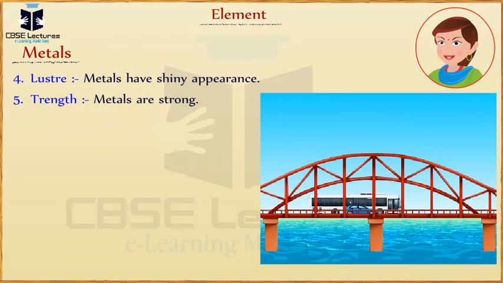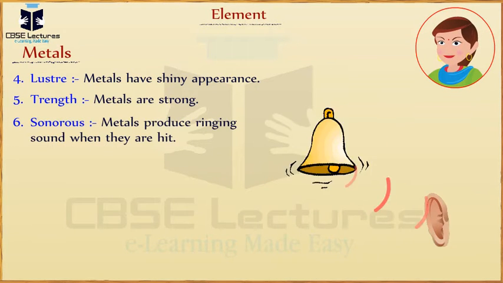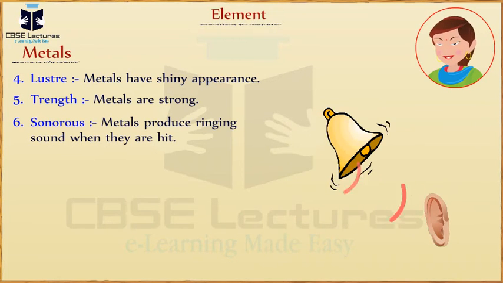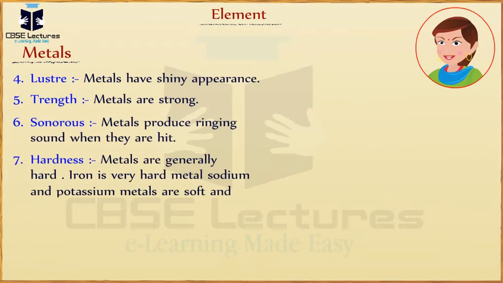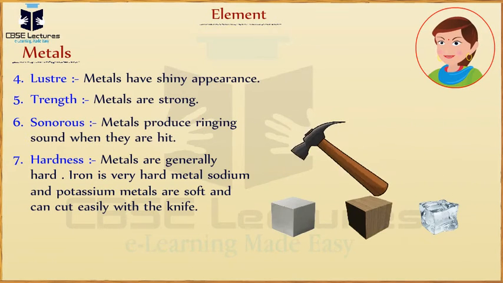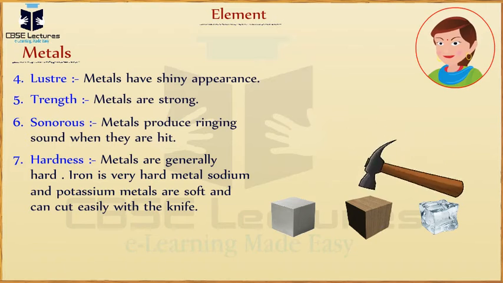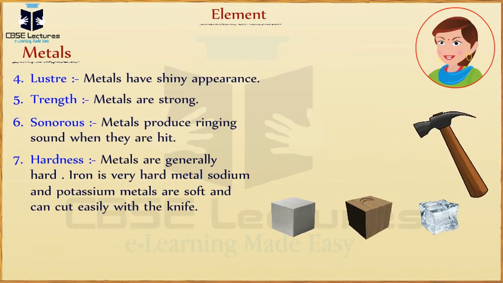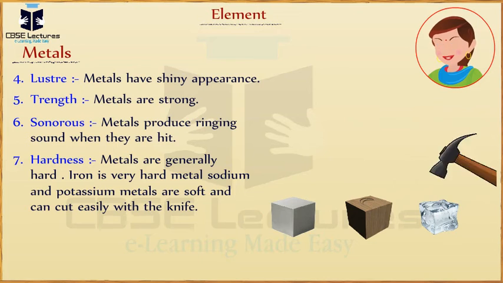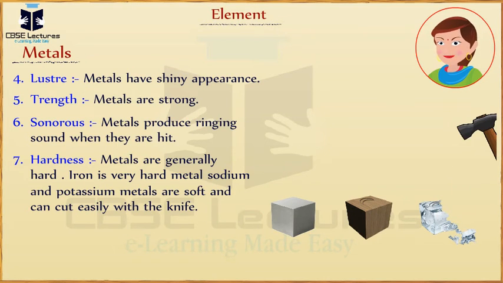Strength. Metals are strong. For example, iron is very strong and has high tensile strength. Due to this, it is used to construct buildings, bridges and tracks. Sonorous: metals produce a ringing sound when they are hit. The use of metals for making bells is based on this property. Hardness. Metals are generally hard. Hardness varies from metal to metal. Iron is a very hard metal, whereas sodium and potassium are soft and can easily be cut with a knife.